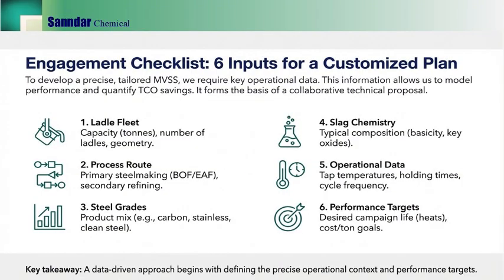This slide defines what we need to tailor MVSS precisely. The 6 inputs are ladle fleet capacity and geometry, process route, BOF, EAF and refining, steel grade mix, slag chemistry and heat oxides, operational data such as temperatures, holding times, and cycle frequency, and performance targets such as desired campaign life and cost per ton goals. These inputs allow us to model performance and quantify TCO savings. The key message is that a data-driven approach starts by defining operational context and targets. Then, we design and validate accordingly.